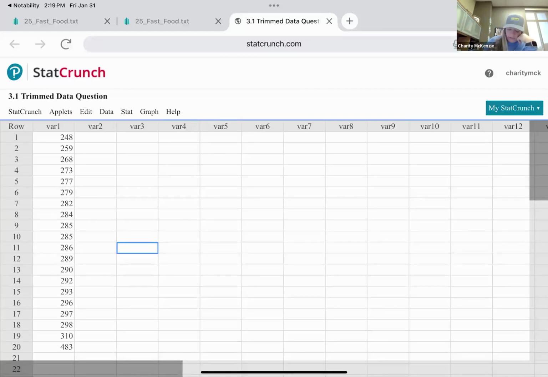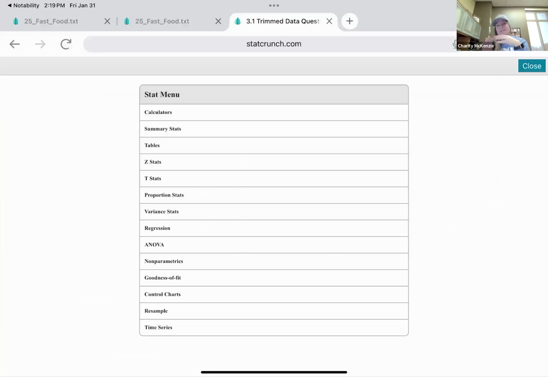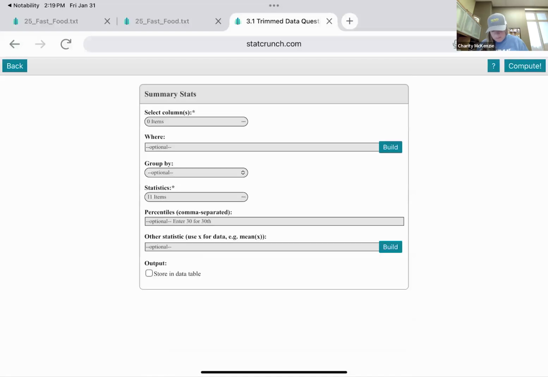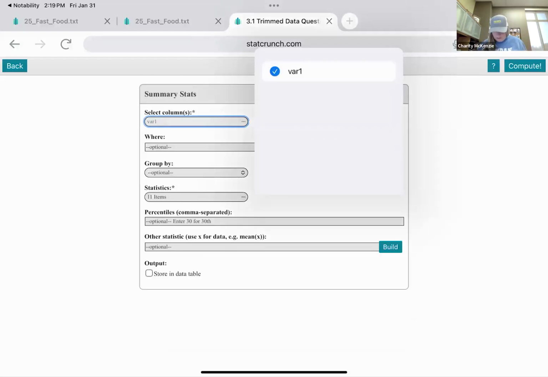Okay, so we're going to go to stat, and we're going to go to summary stats. So mean, median, and mode, and all of these are summary stats. Okay, so we're going to click that. And then where is your data? Is your data in a column? Is your data in a row? Is your data grouped in a binned data? That's a frequency. So if you have group binned, I will show you that too. So columns is where ours is. It was in the first column. So I'm going to pick that first column.